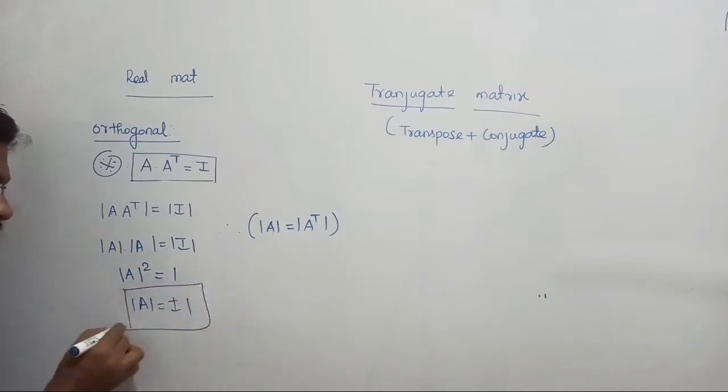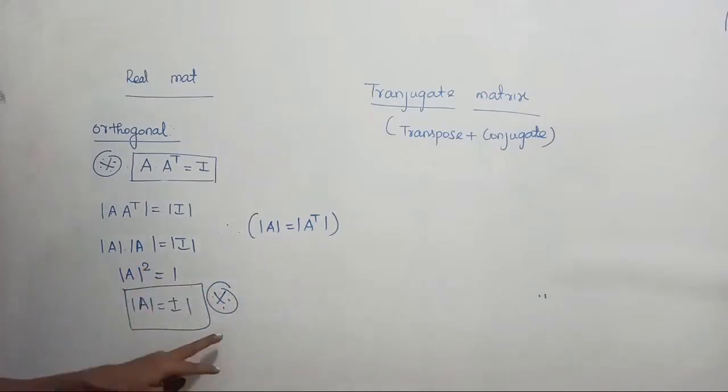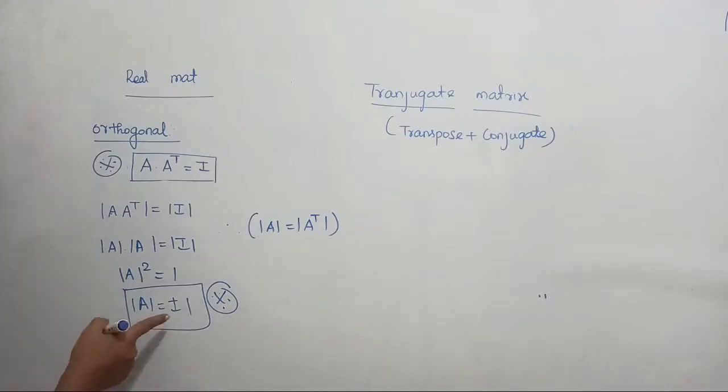Clear? If you pass the square to the other side, it becomes a square root, that is plus or minus 1, right? So what is the conclusion here? The determinant of an orthogonal matrix is always equal to plus or minus 1. Clear?